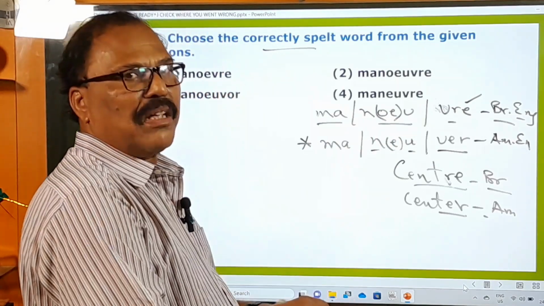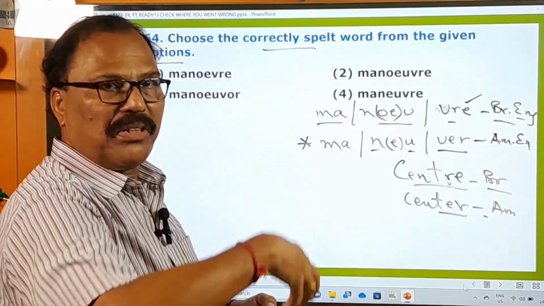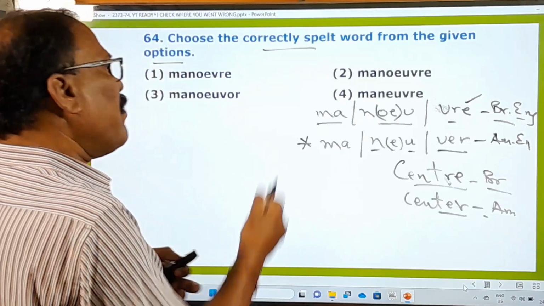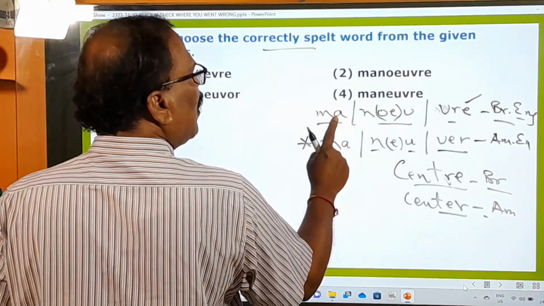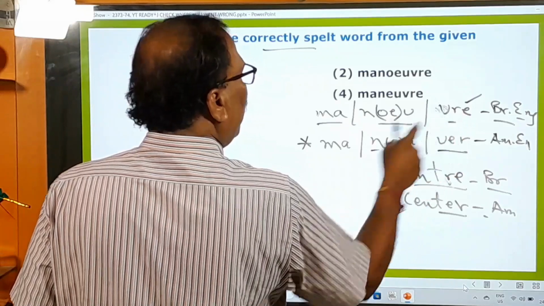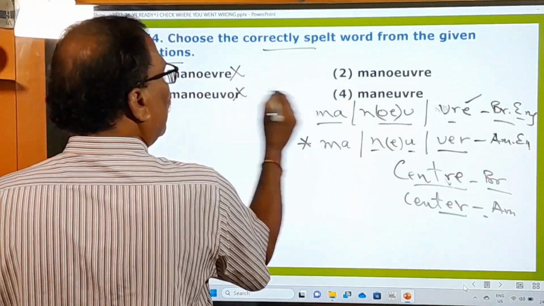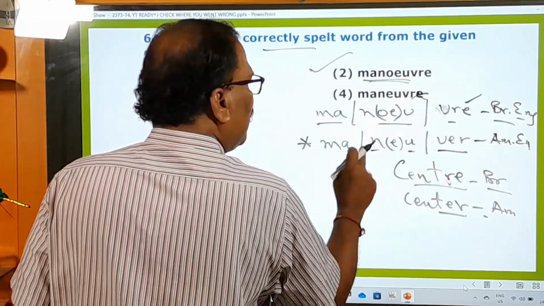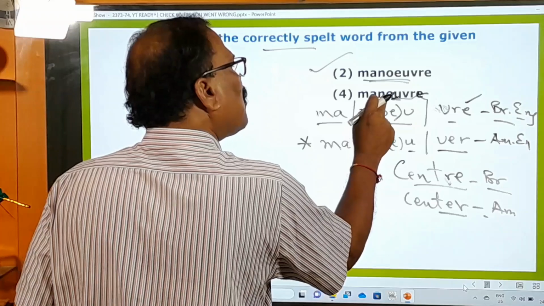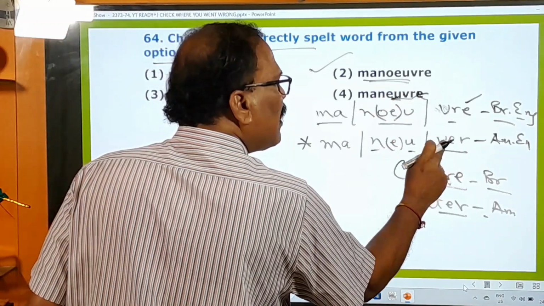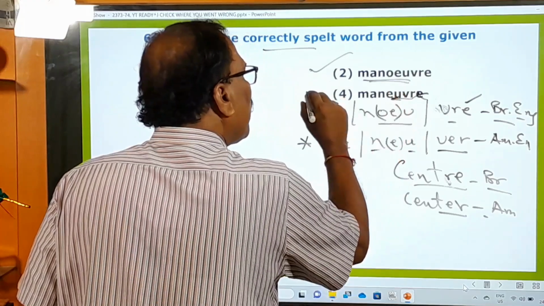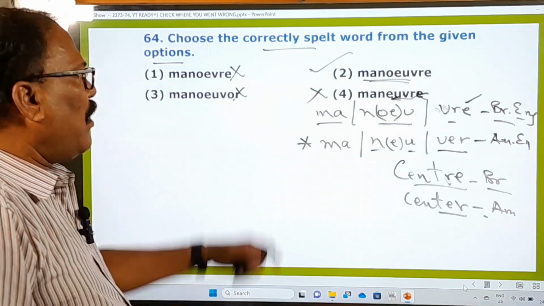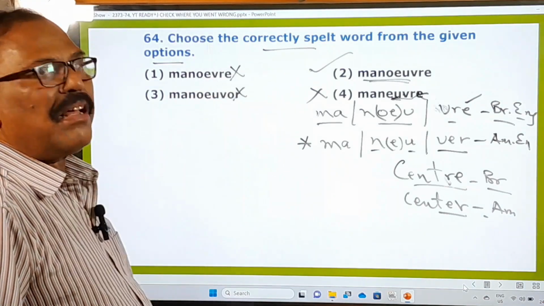But of course, because of these laptops and computers made in the US, we are coming across American English very frequently. That is a problem. Whatever it is, according to British English, maneuver is spelled with VRE. Where is the spelling? Not in this, wrong. Not in this. Not in this. Only in the second one you can find the spelling. And here, this is almost correct, but VRE is given, where actually, in American English, VER must be there. That's why this is also wrong. So the first, third and fourth are wrong, and only the second one is the right one.